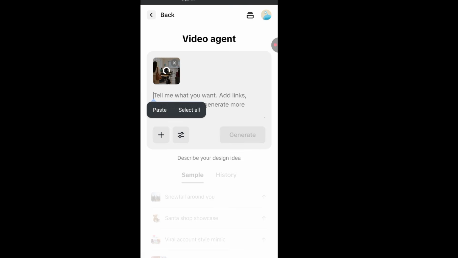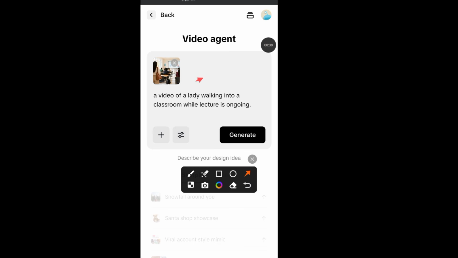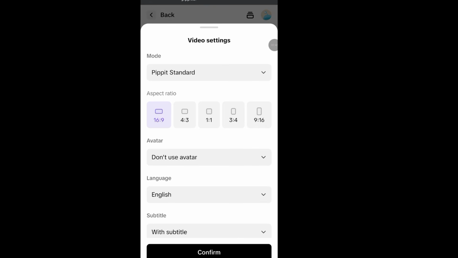I'll go ahead and paste my prompt. I have pasted my prompt, waiting for the image to get done loading. Now it is done loading. At this point, all I will do now is go ahead and click on this icon here. I've clicked on the icon. I'll put it in aspect ratio 16:9.